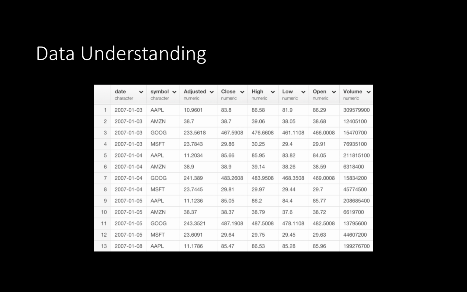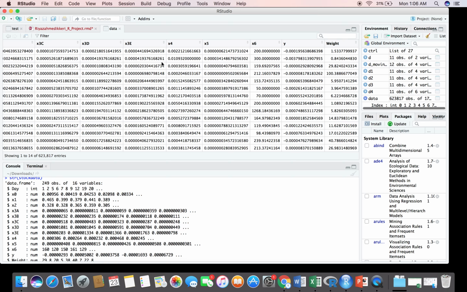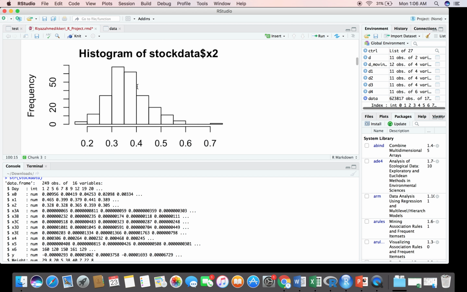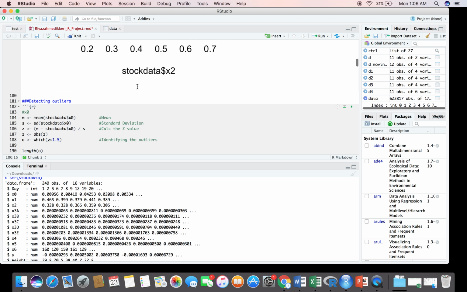So the data set which I have is something similar to this. This would give a better understanding of what the data set is. This close, high, low, open are the stock prices for that particular day. And these things like X, 3A, 3B, 3C, 3D are like the high, open, close stock prices for my data. So I'll be using log transformation to convert this positive skewing to normal distribution.